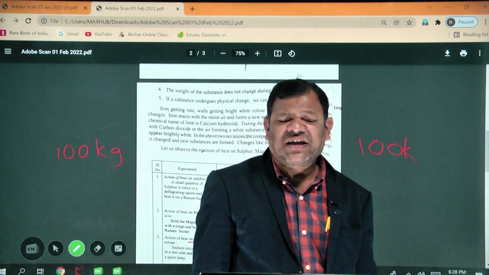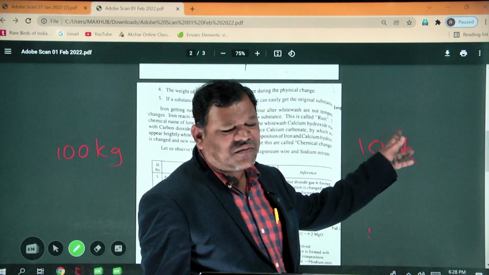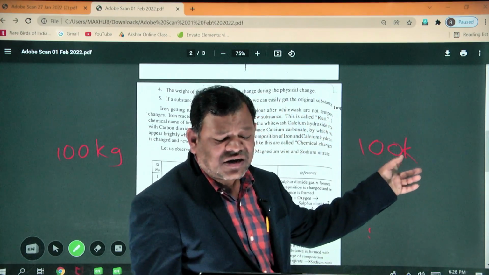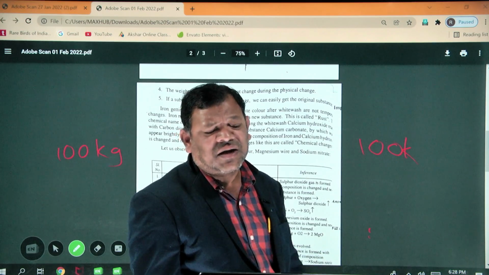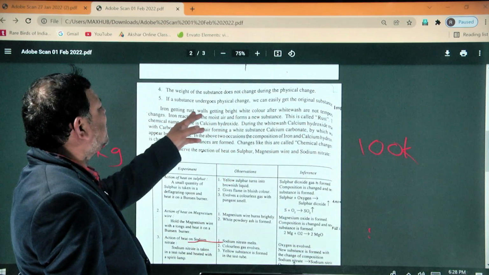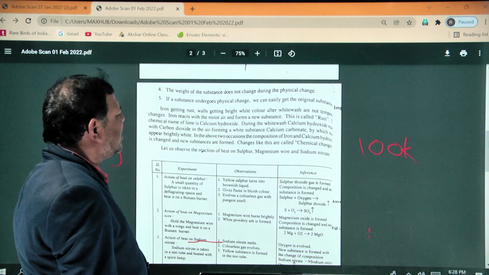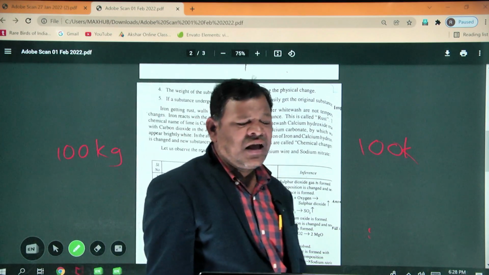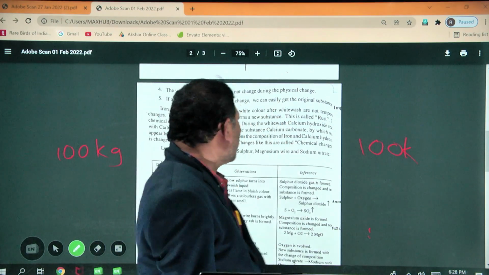These are reversible changes. Ice changes into water, water changes into water vapor, and water changes back into ice. So in physical changes, we can easily get back the original state. These are examples of physical change. Now let's discuss chemical change.